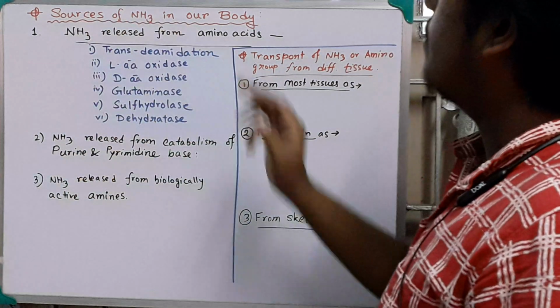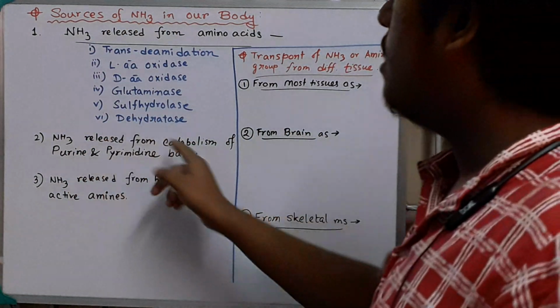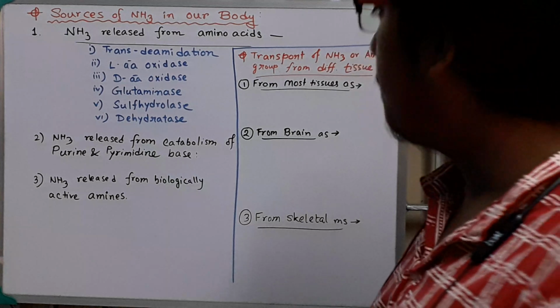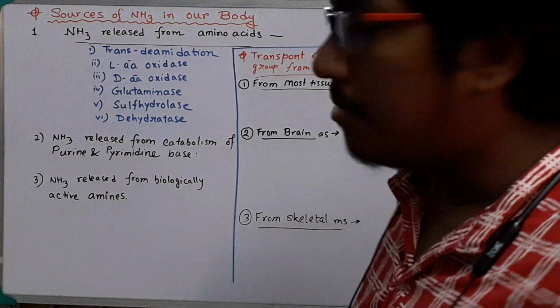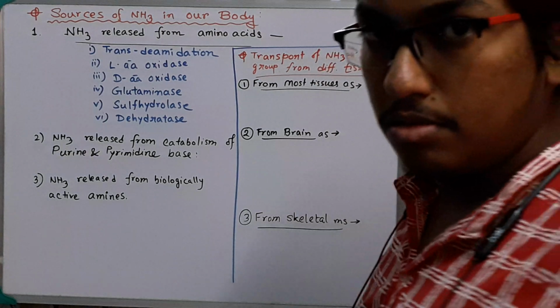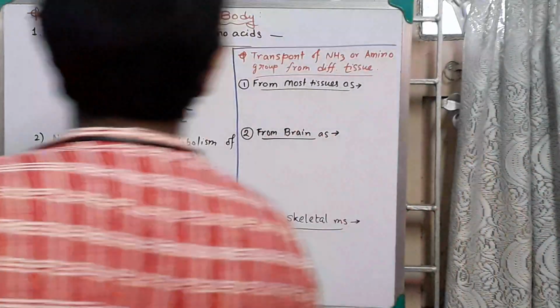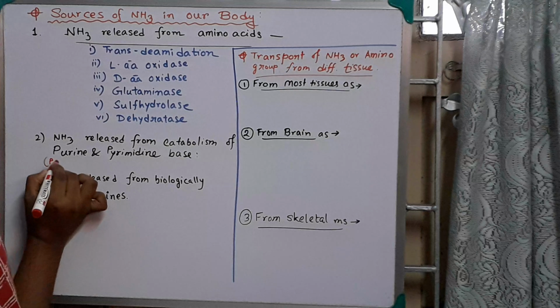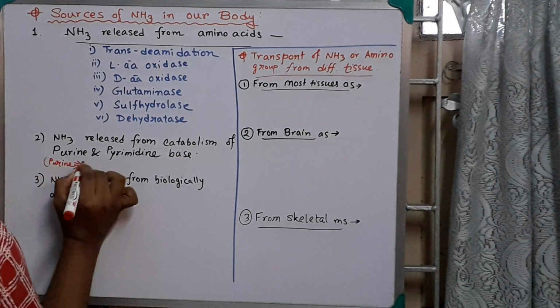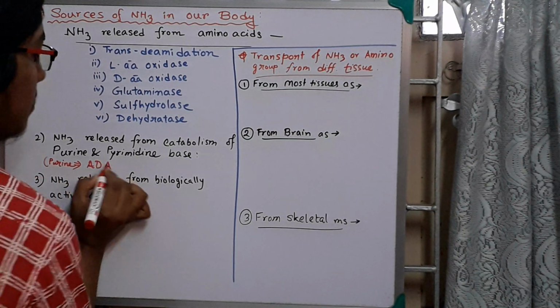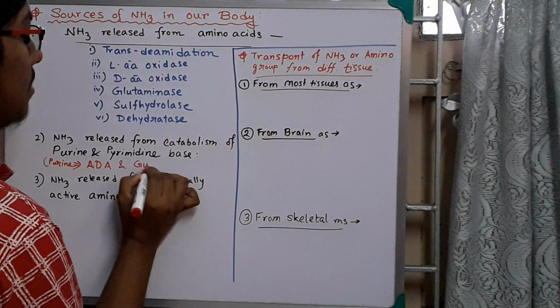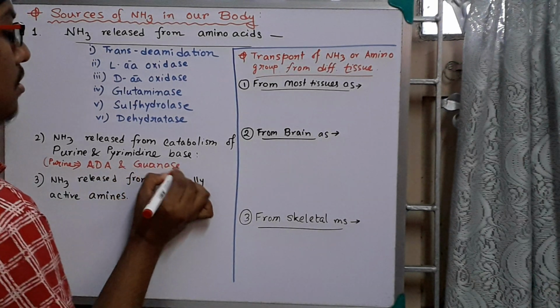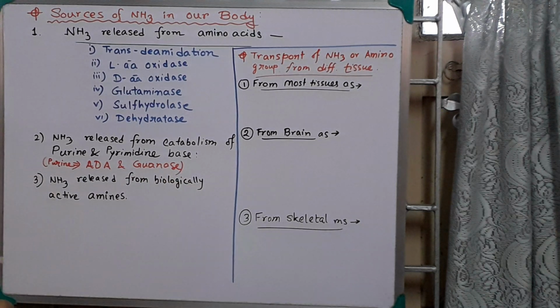Number 2 source of ammonia in our body is the catabolism of purine and pyrimidine bases. If you remember the purine catabolism steps, where is the ammonia released? It is the ADA step, meaning the adenosine deaminase enzyme, and the guanase step, from where the ammonia is released.